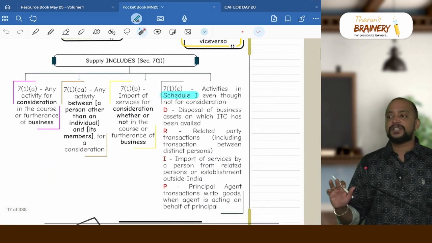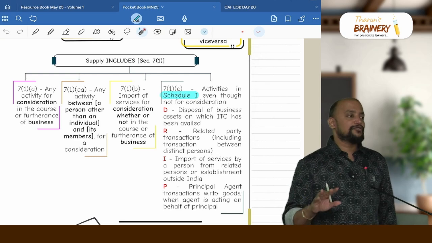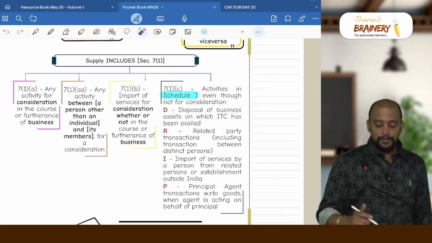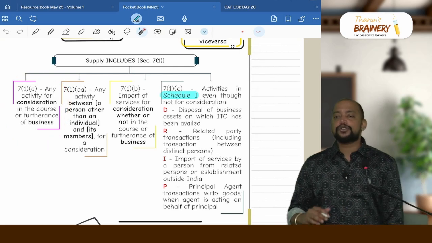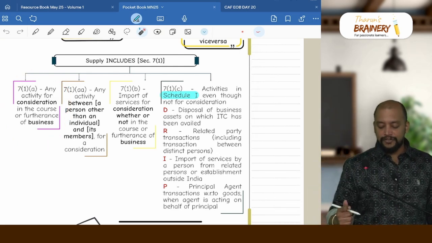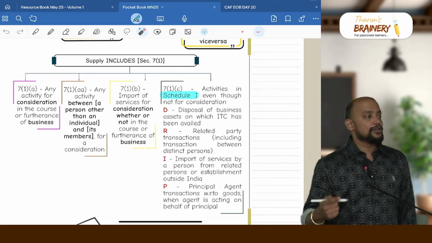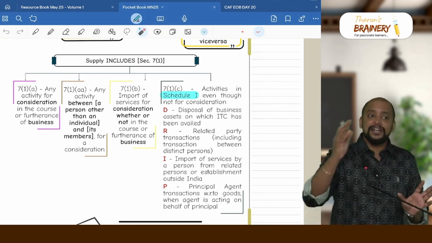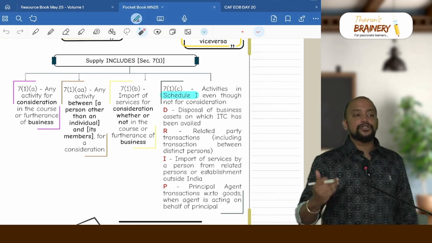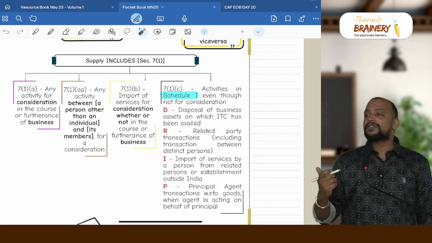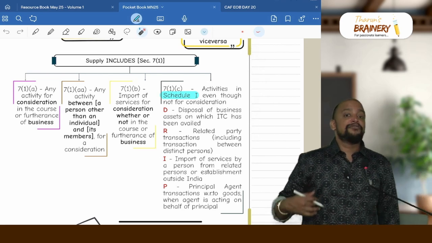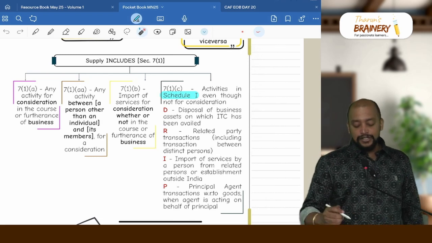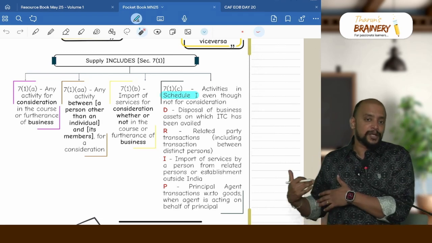Supply includes 7(1). Under 7(1) we have 3 clauses, 7(1)(a), (b) and (c). 7(1)(a) talks about any activity that should be for consideration in the course or furtherance of business. Then 7(1)(a) also covers any activity or transaction between a person other than individual and its members, and it should be for a consideration. Then 7(1)(b) is import of services for a consideration, and it may or may not be in the course or furtherance of business. This course or furtherance of business should be from the recipient point of view.